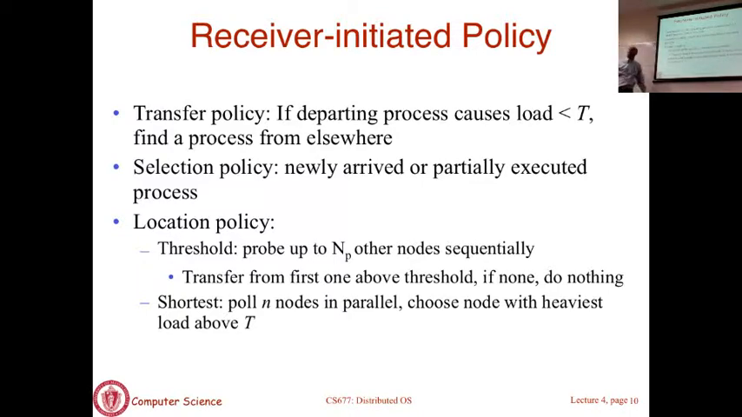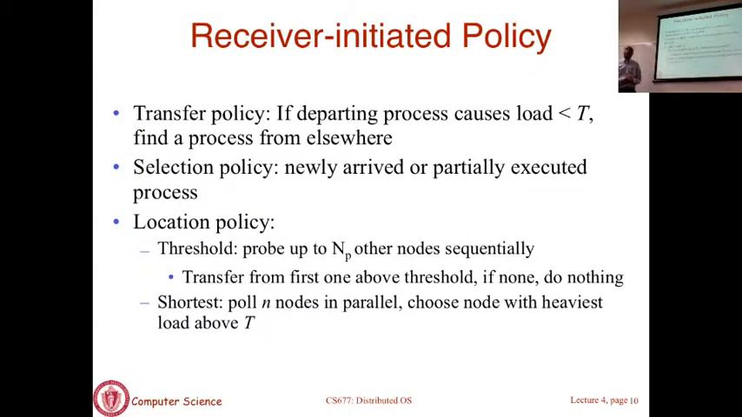Yes, selection policy, what kinds of jobs are you willing to accept? Again, you can say, I only want newly arrived jobs. You say, if any machine has a newly arrived job, you need to take it. Or if your machine supports process migration, which we haven't yet seen how to do, then you are willing to accept partially executed jobs, which means there are already processes. I'll ask the machine to transfer that process, not just the request. So either of those two would work. Even in the sender initiated, you could have one process migration.